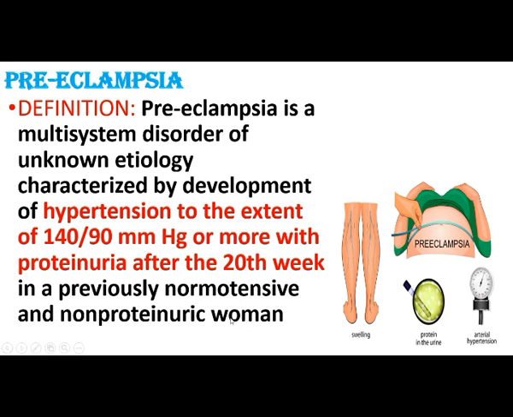That means she didn't have hypertension or proteinuria before, but it has been diagnosed during the pregnancy. That is hypertension and proteinuria shown after the 20th week of pregnancy, known as preeclampsia. So we can see preeclampsia in detail.